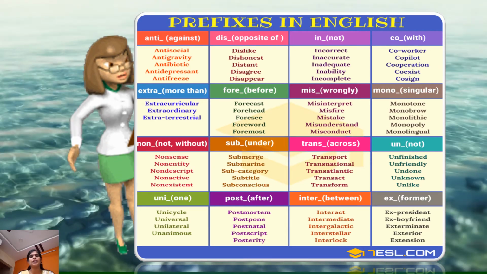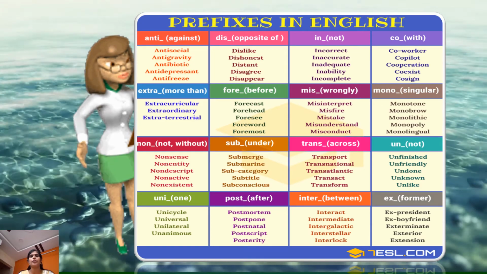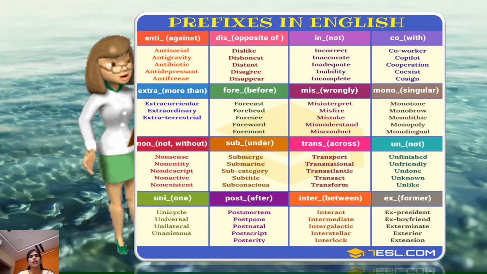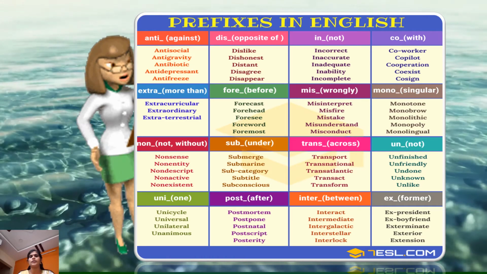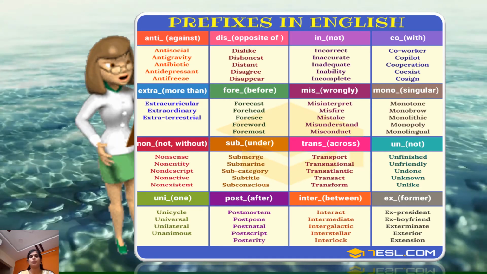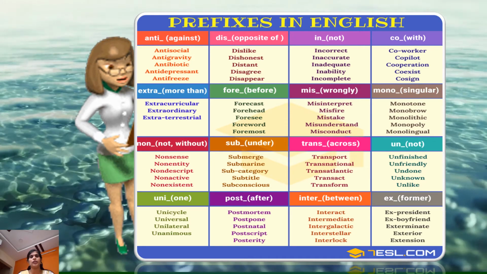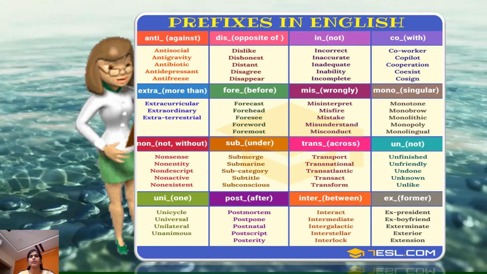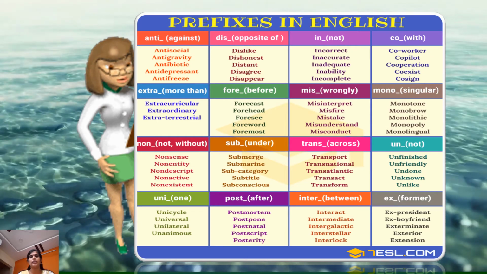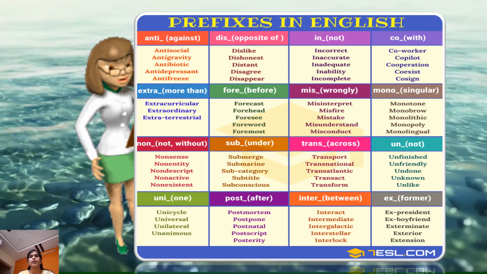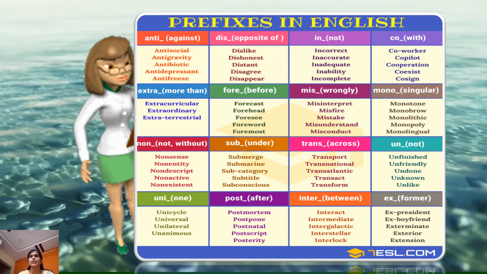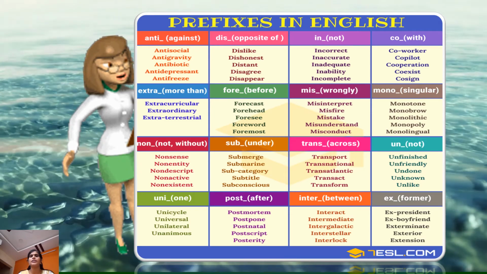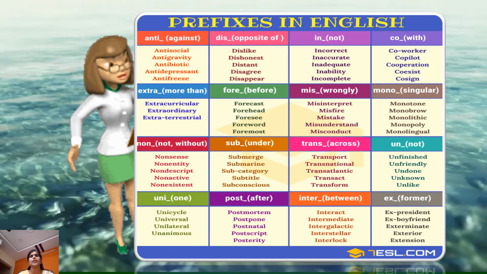Mono, which tells us like singular. And sub means under. Trans, which means across. Uni, which means one or singular. Or post, which means after. Inter, that means between, and ex, which tells us that's former. So children, these are some of the prefixes in English.